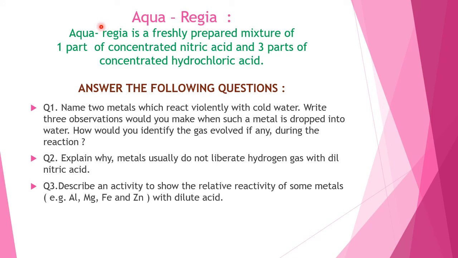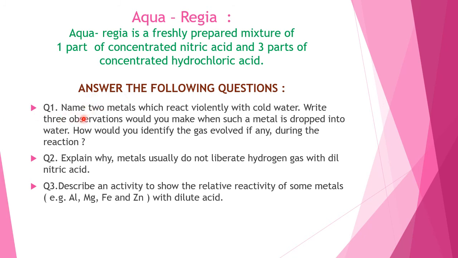Aqua regia. Aqua regia is a freshly prepared mixture of 1 part of concentrated nitric acid and 3 parts of concentrated hydrochloric acid. And children, this is the solution in which metals such as silver, gold and platinum can be dissolved. Now answer the following questions.